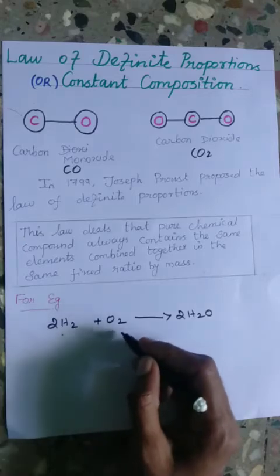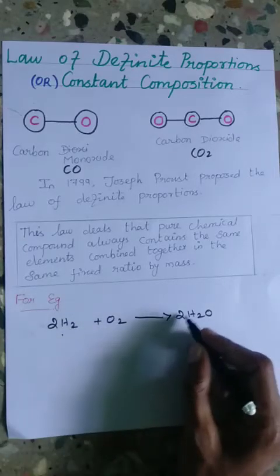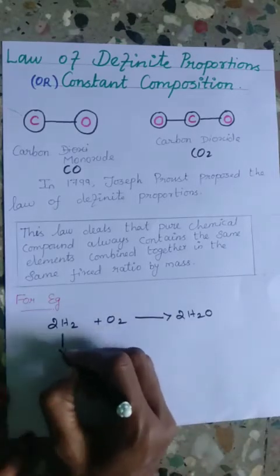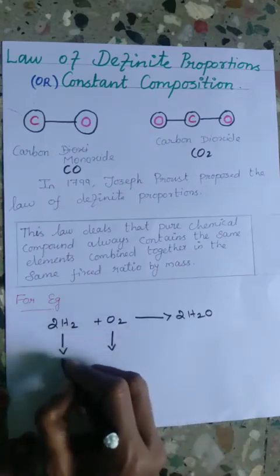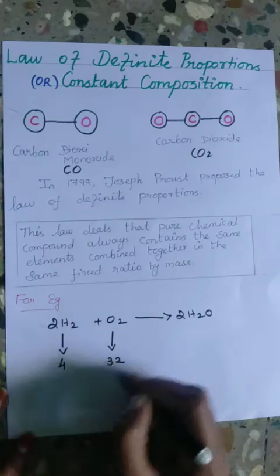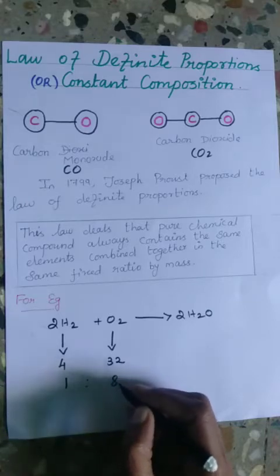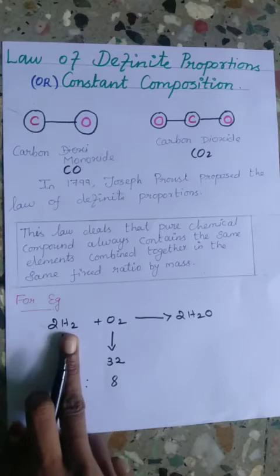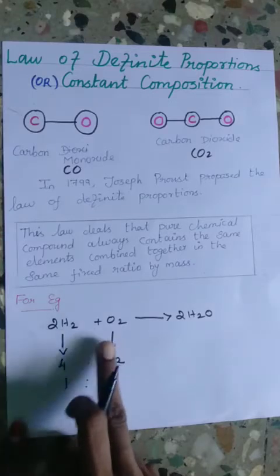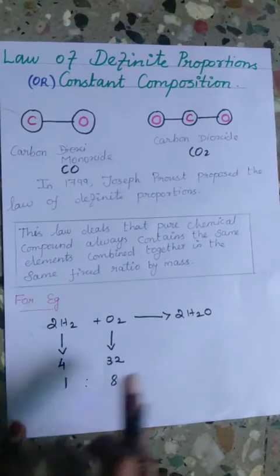For example, 2H2 combined with oxygen reacts to give 2H2O. It always contains hydrogen and oxygen in the ratio of 1:8 by mass.